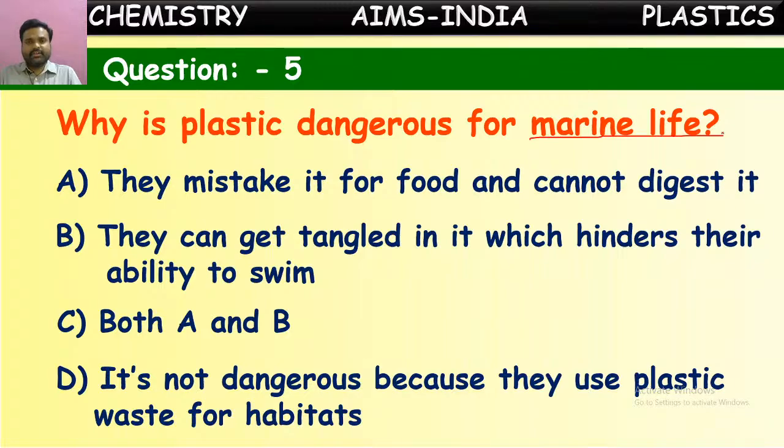Yes, we already told, they may think these plastic items are also their food and they consume them. Once they are consumed, they will be inside the stomach. They won't be digested because these plastics are not degradable or digestible. So they may die. And one more, they can get tangled in it.